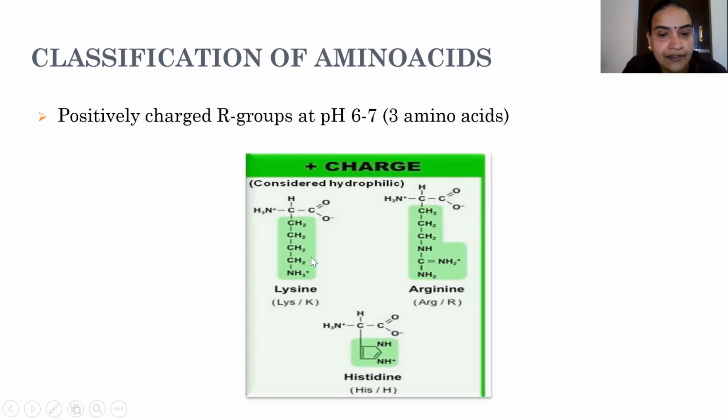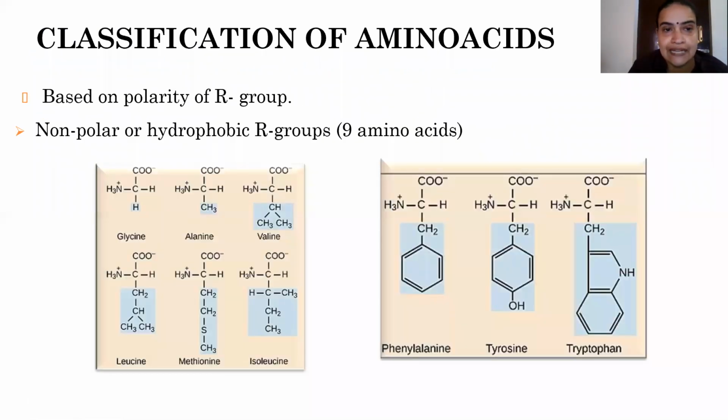You can see here in the R group, there is NH3+. A positive charge is there in the R group, that is, the side chain. Depending on this, we have 3 amino acids in this class. So we were talking about classification of amino acids. Whatever we have seen, there are 4 classes.